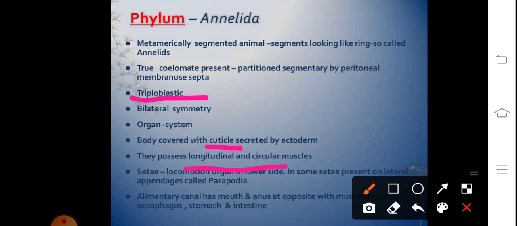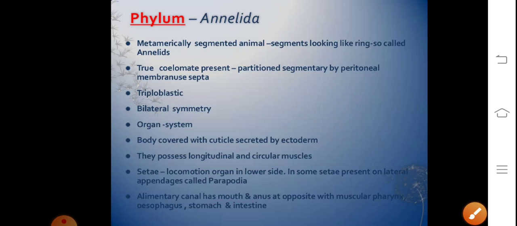Talking about the digestive system first, it is complete as they've got the mouth, the inlet through which the food will be taken in, and the anus for the elimination of waste. The circulatory system is closed, their blood is red in color due to the presence of hemoglobin.